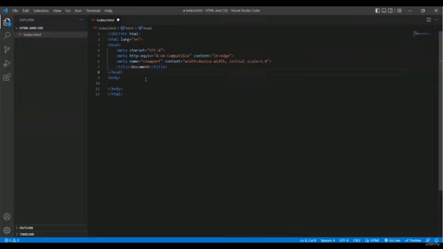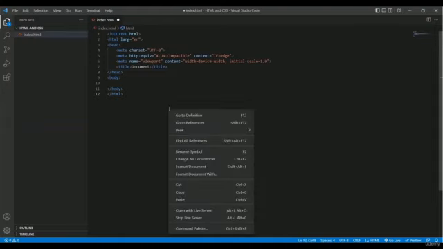So right now I am going to run this code on a live server in a browser. In that case, it will be clear to you. For running this code in a browser, you just have to right click with your mouse in a blank space, then you will have this option called Open with Live Server.